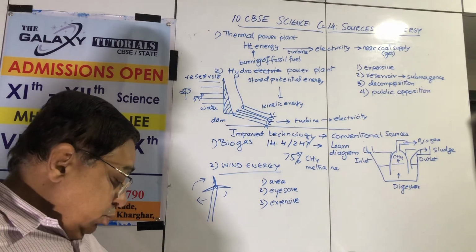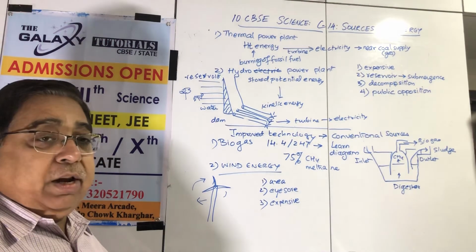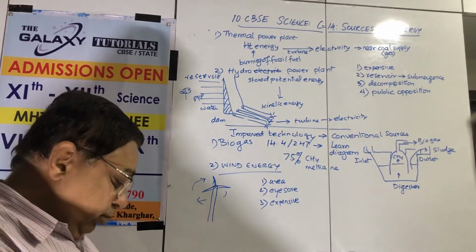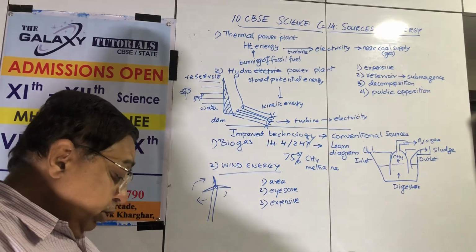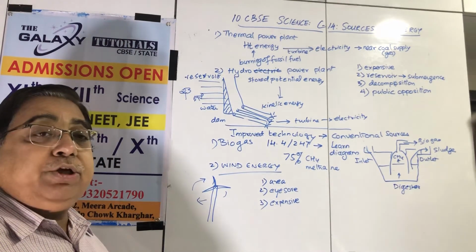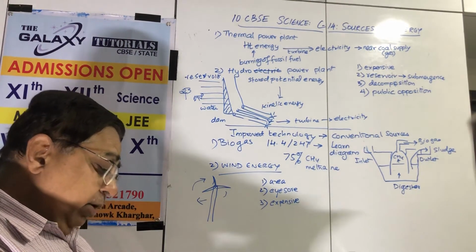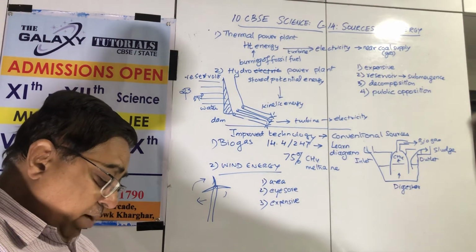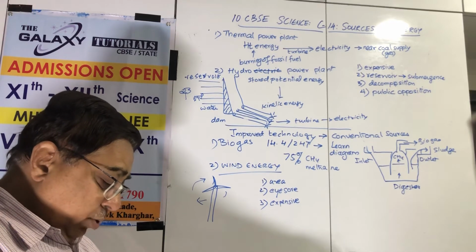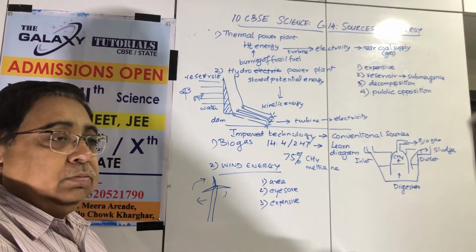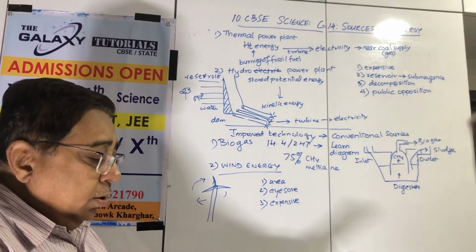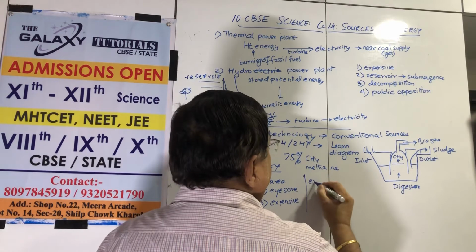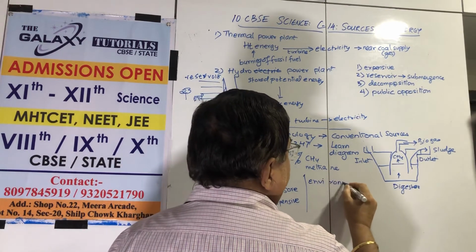So we can do it in the rural area, in farms and all, and supply some electricity to cities also. Denmark is the king in this technology. 25% of their energy comes from windmills. It is non-polluting. And the largest wind farm is near Kanyakumari in Tamil Nadu. So that should be kept in mind. So this is environment friendly.